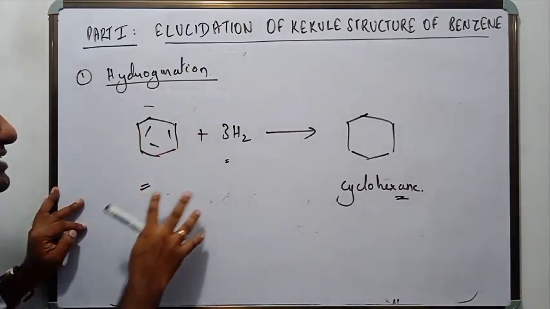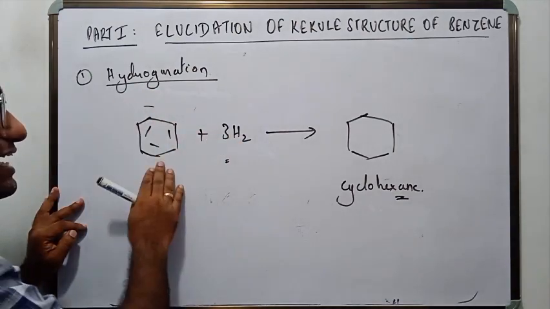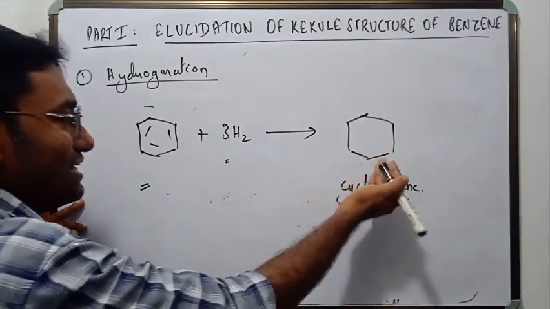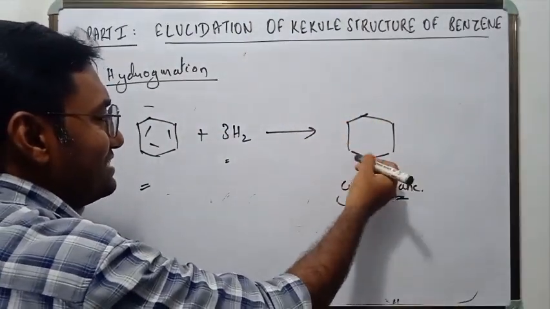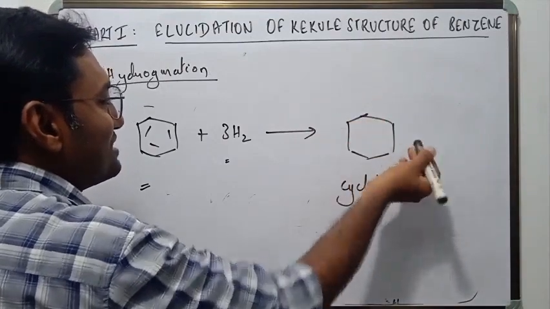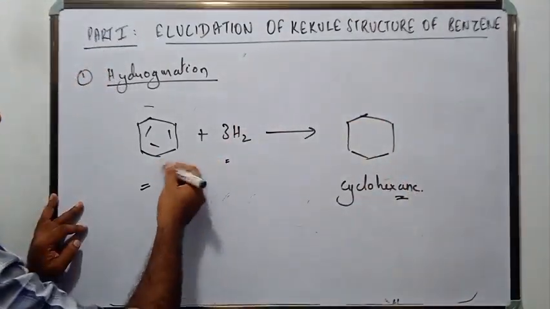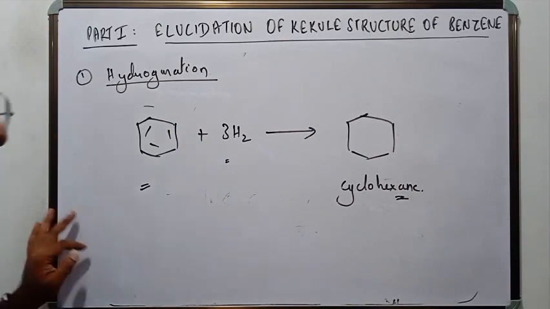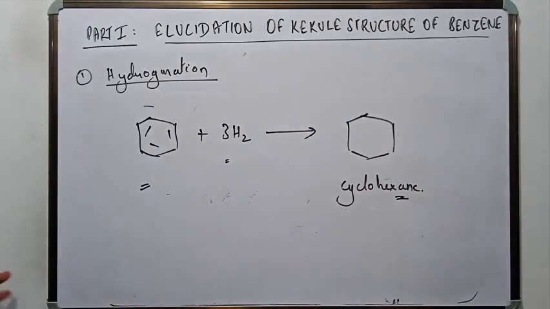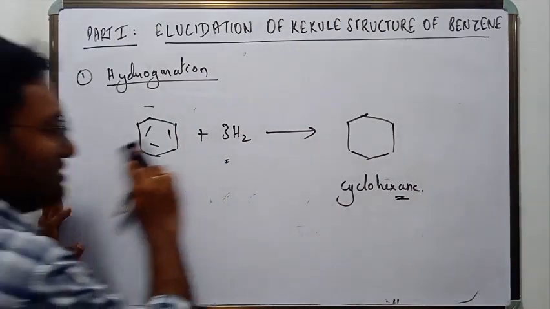That means the structure that cyclohexane has, a cyclohexagonal ring of 6 carbon atoms, would be the same in benzene. That is, benzene is made up of 6 carbon atoms held to each other in the form of a hexagonal ring. Fine. This is the first one.